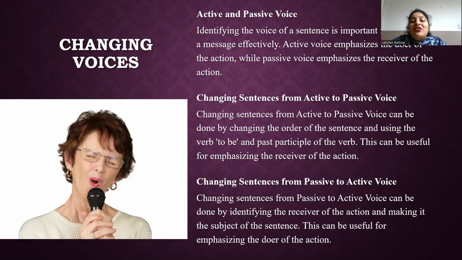Now let's go to changing sentences from passive to active voice. To change a sentence from passive to active voice, you have to follow some steps. Identify the subject and verb in the passive sentence, reverse the roles, make the agent, the doer, the new subject. Change the verb to its active form, usually removing ed or en. See, while changing active to passive, you have to include ed or en. In passive to active voice, you have to remove the ed and en. Move the original subject, meaning the receiver of the action, to the object position.